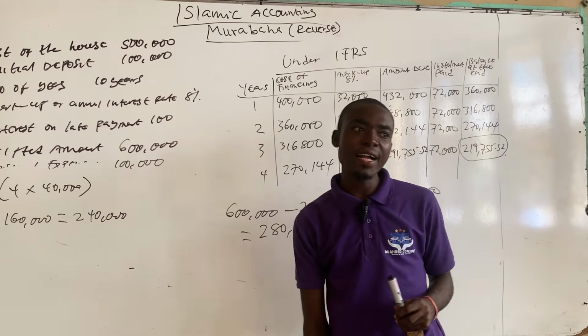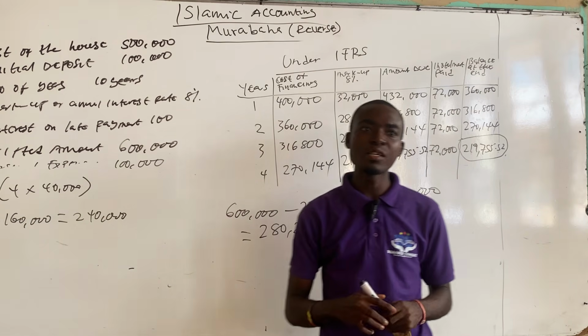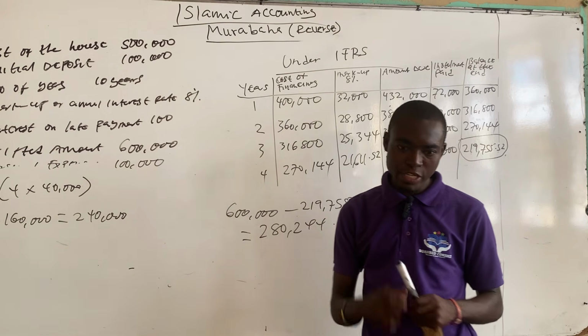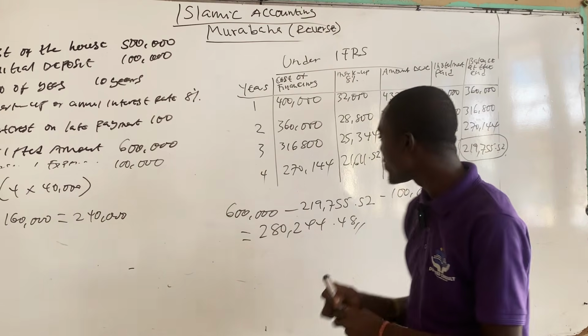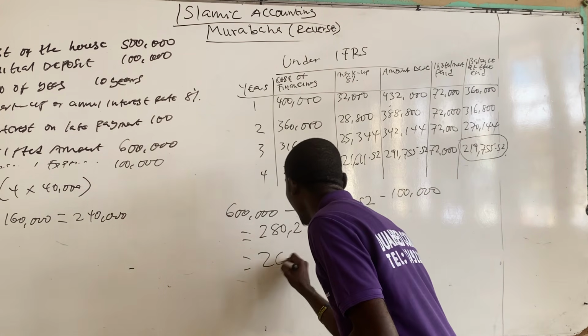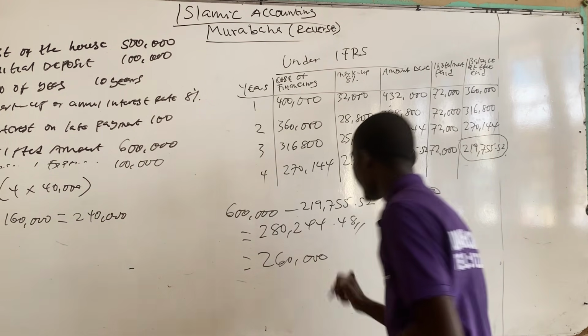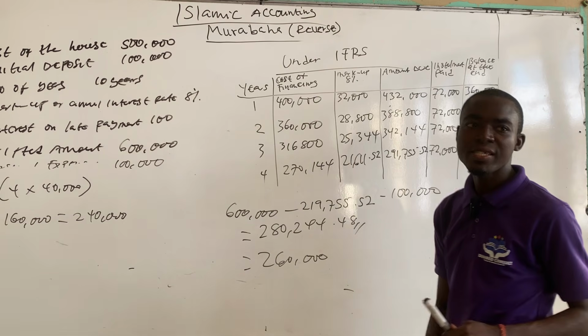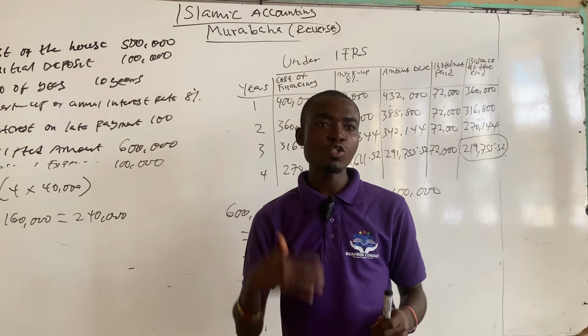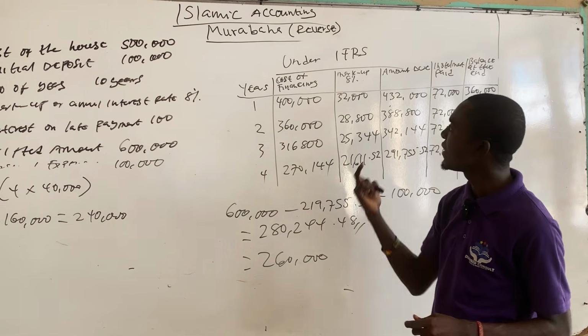And under the Accounting and Auditing Organization for Islamic Financial Institutions, Imam Ghazali will be giving out charity of 260,000. So the last requirement is that we should explain what caused the difference between the two methods.